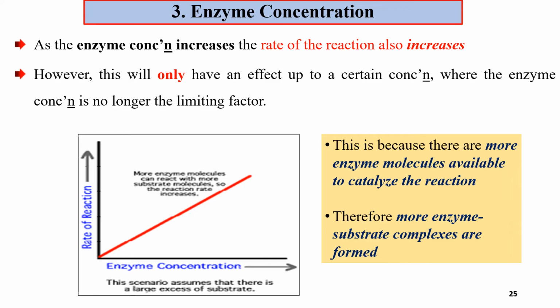The third factor is concentration of enzymes. As enzyme concentration increases, the rate of reaction also increases. However, this only has an effect up to certain concentrations, where enzyme concentration is no longer the limiting factor. Because more enzyme molecules are available to catalyze the reaction, more enzyme-substrate complexes are formed, which has a positive effect on the reaction.